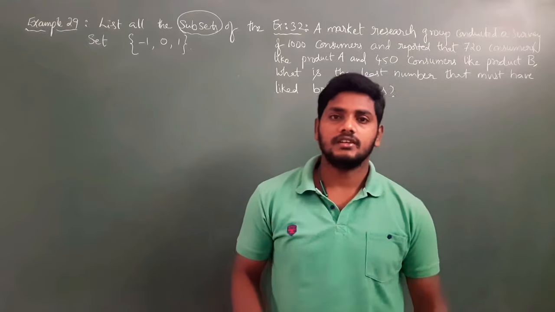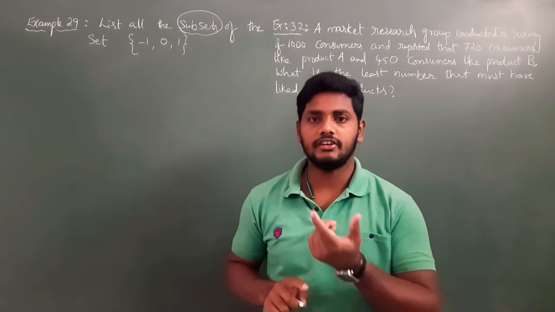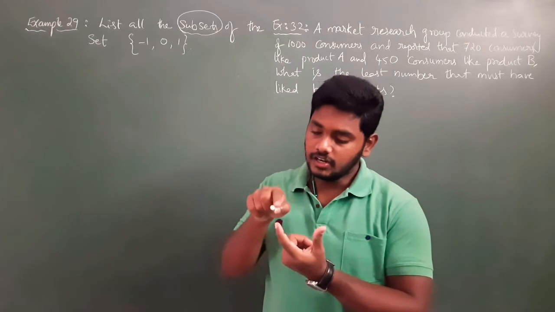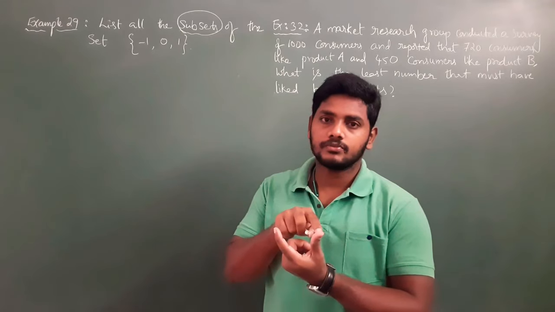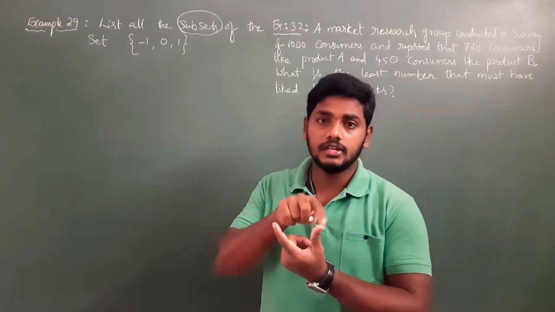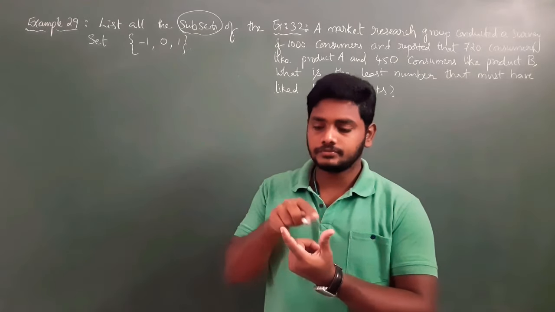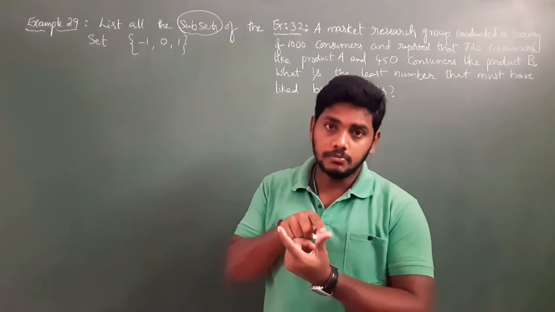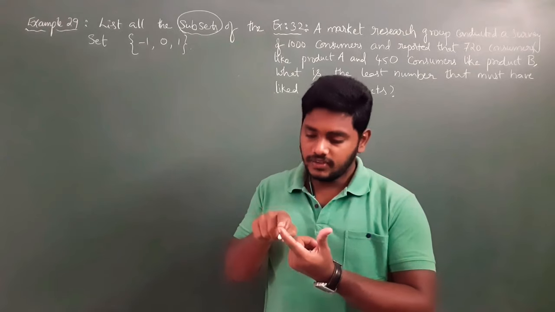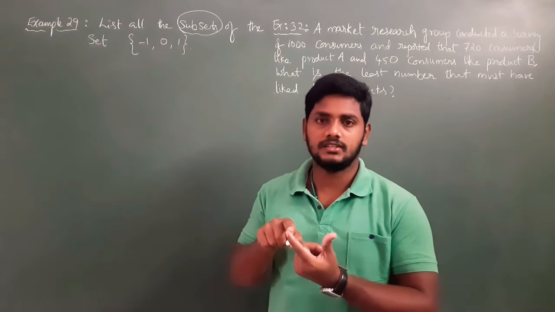Subset means, when we call subset, we should have at least 2 sets. For example, this is A and this is B. We call A a subset of B when every element of A is also an element in B. If A is a subset of B, B is called the superset of A, right? If A is a subset of B and B is a subset of A, then A equals B, right?